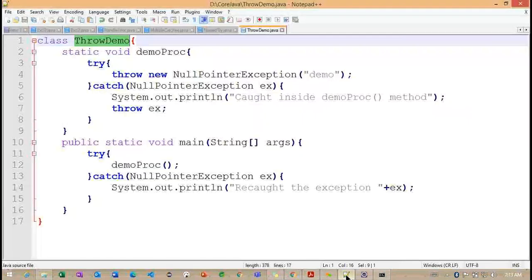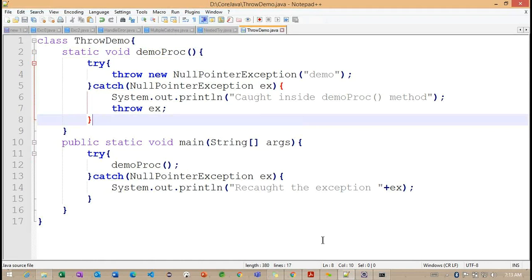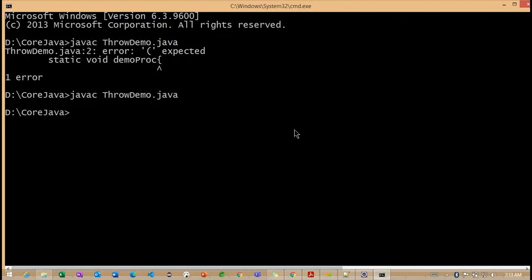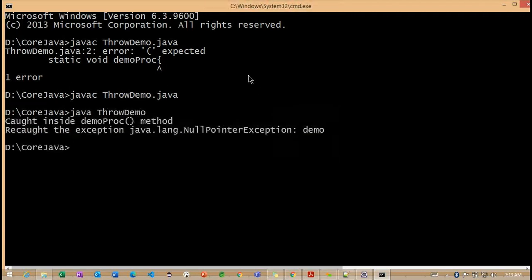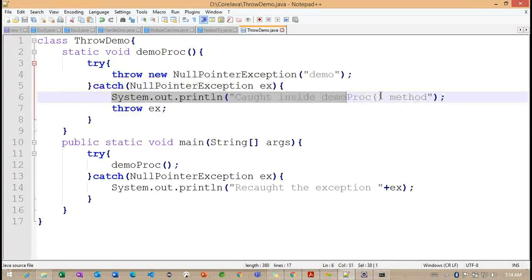So we did not close a brace here. Okay, so it is a method. Let me compile one more time. Now you can see it's compiled successfully. Now we can run this particular example. If you observe carefully, this particular method is handled inside this particular catch block. So this particular message we are printing here.